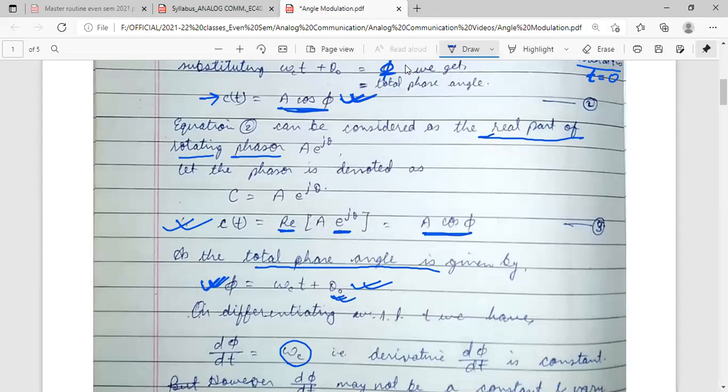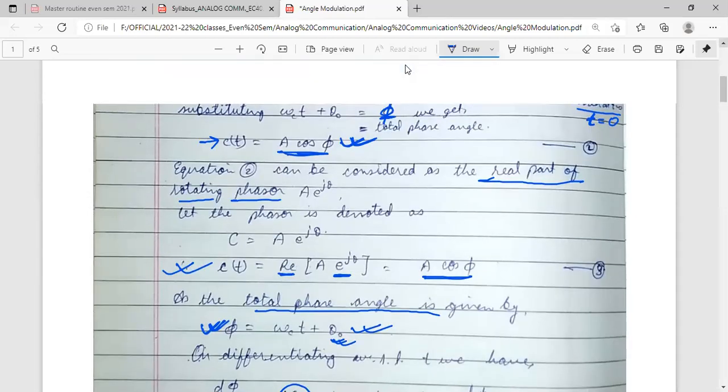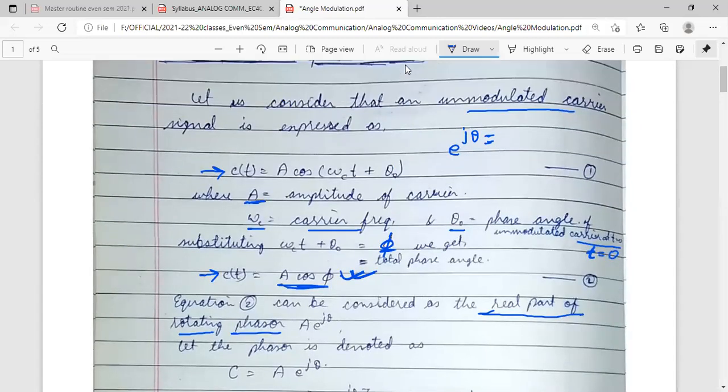Here we have omega ct plus theta, so when we multiply omega with t, then we will get what? Angle. So this is the total angle. The omega c is the angular frequency, and angular frequency multiplied with time is the angle, and this is also the angle. So it is the total phase angle. Okay.